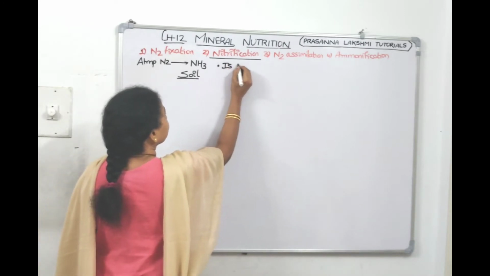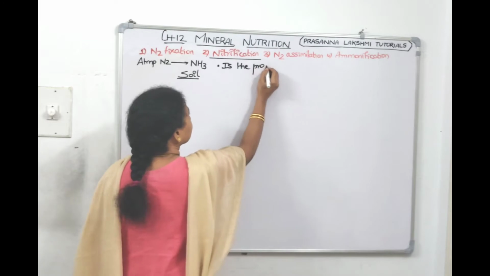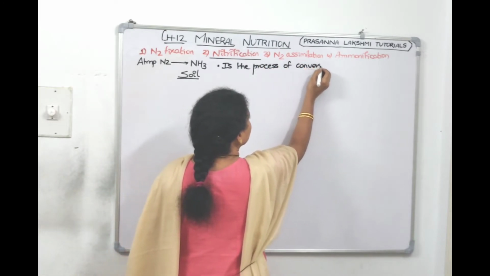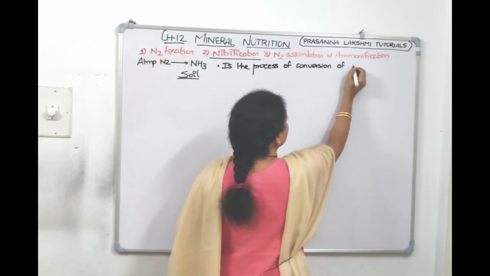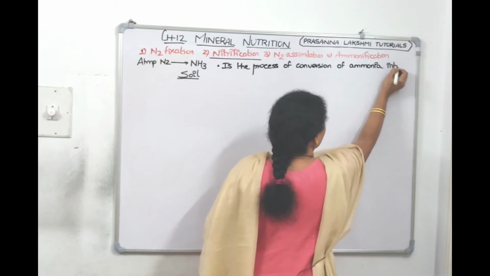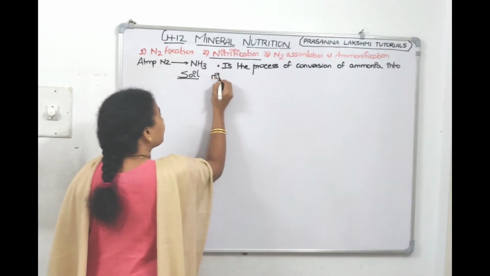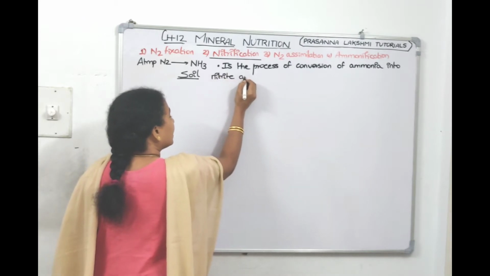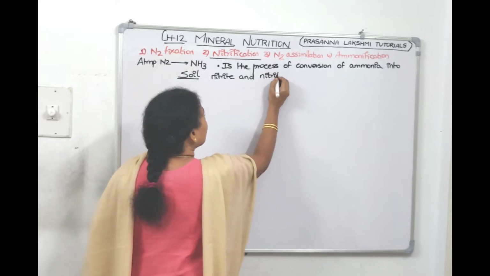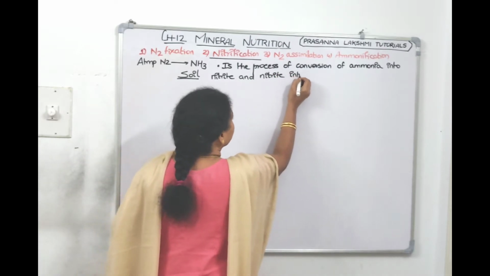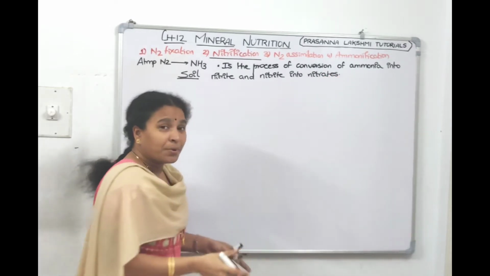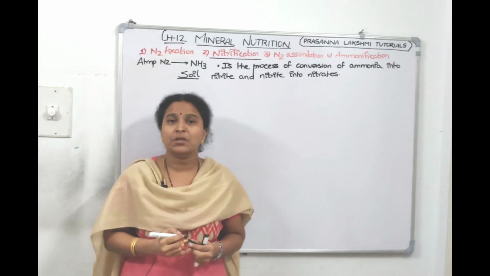It is the process of conversion of ammonia into nitrite and nitrite into nitrate. First ammonia becomes nitrite, then nitrite into nitrate. Because the plant prefers to absorb nitrate from the soil, NO3 from the soil.